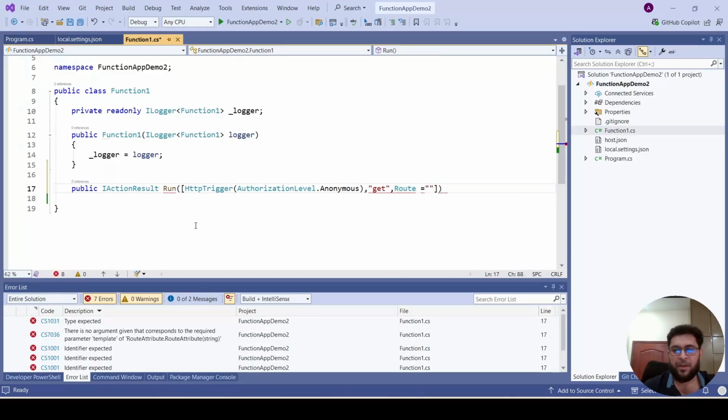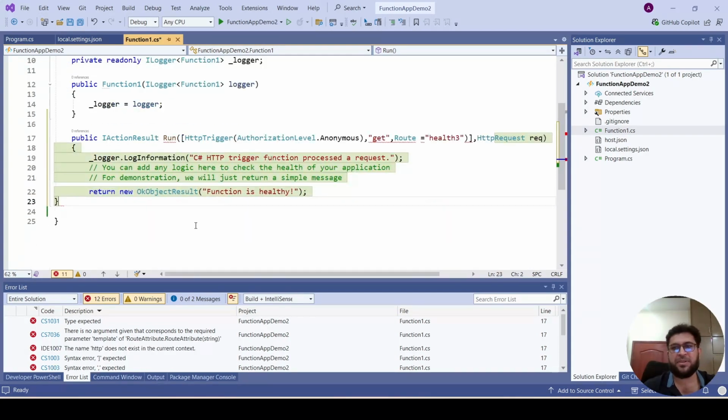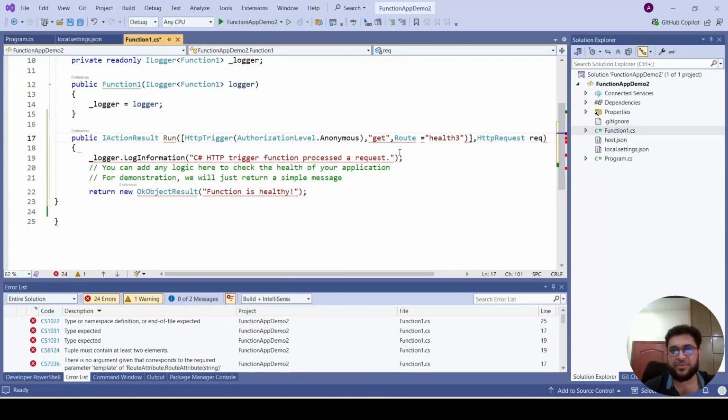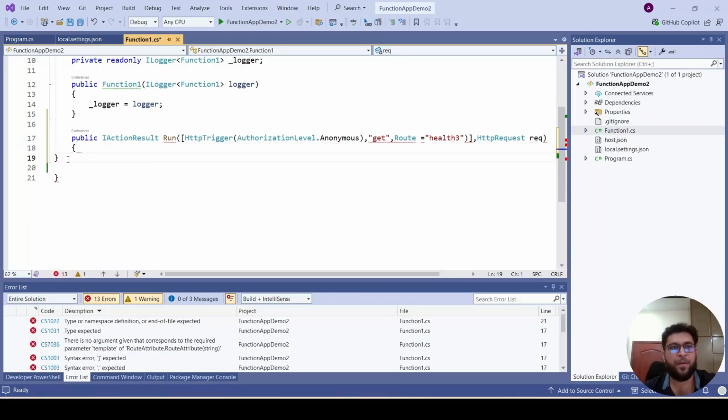This will be health, for example, this is the route. Next, it will be the HTTP request, and we'll use this variable. So I will remove this auto-generated code.